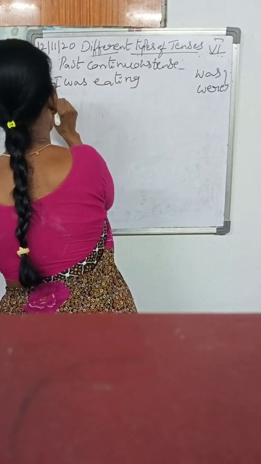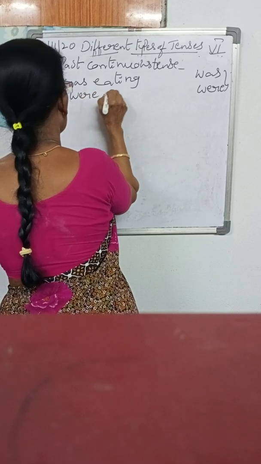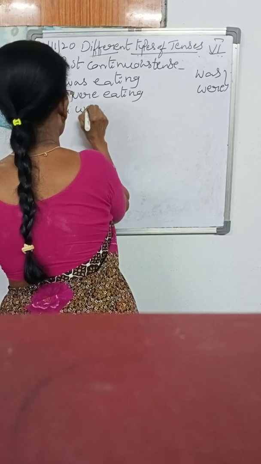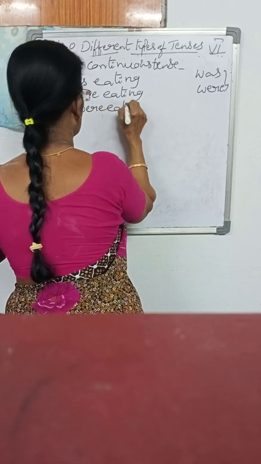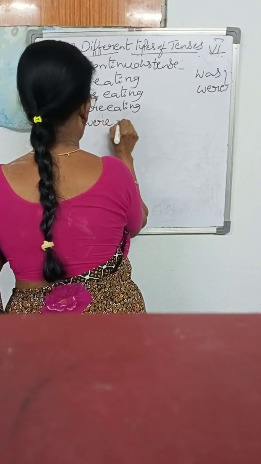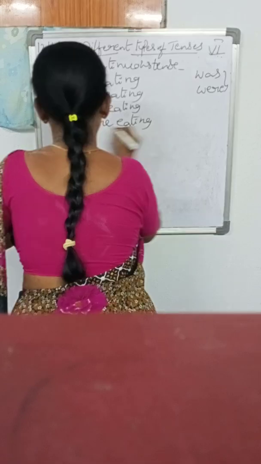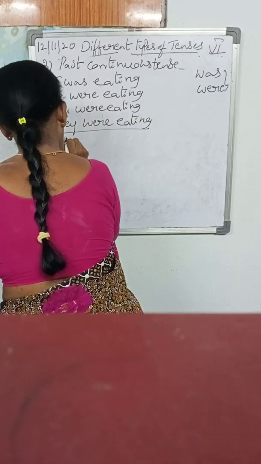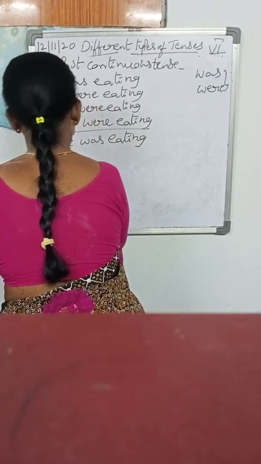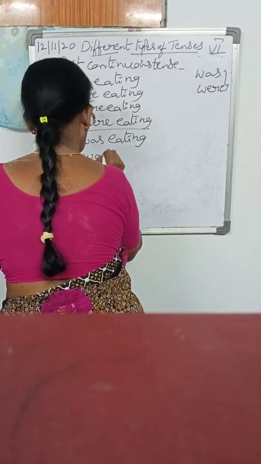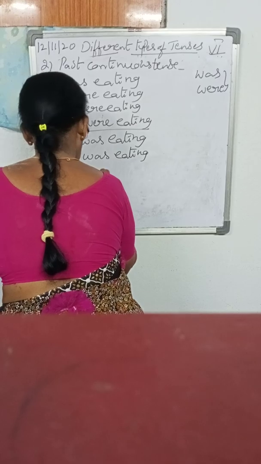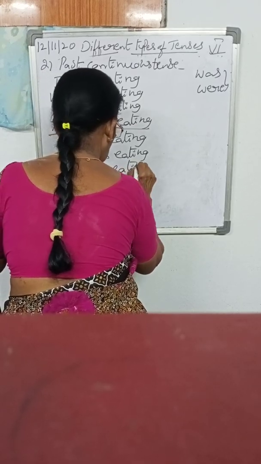I was eating. We were eating. You were eating. They were eating. And whereas third person singular: he was eating, she was eating, it was eating.